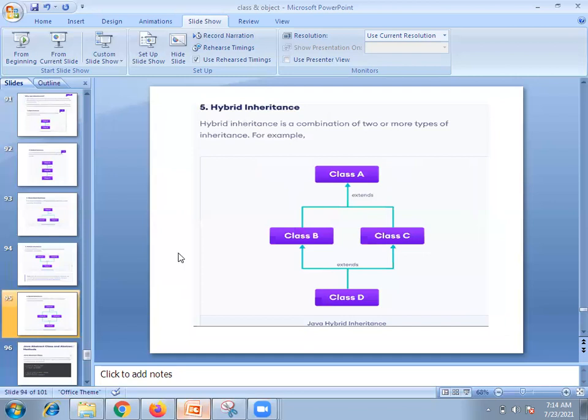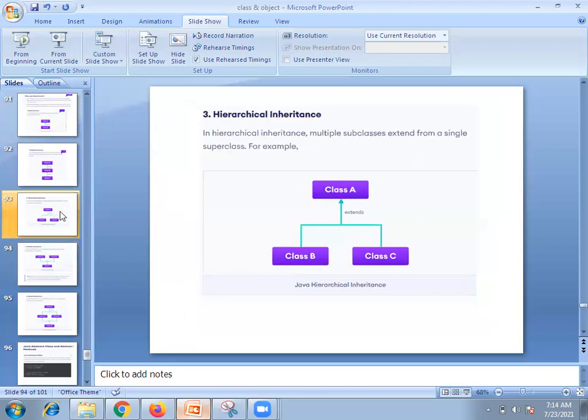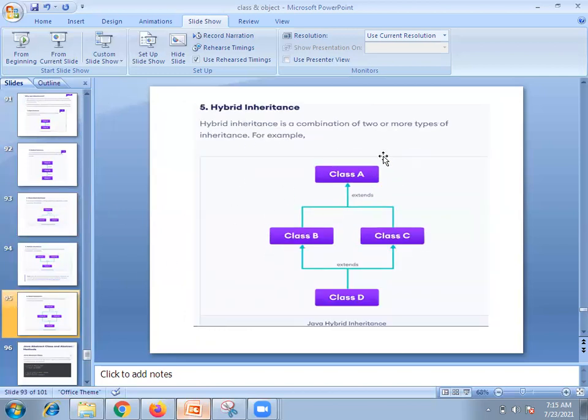Now hybrid inheritance: a combination of two or more types of inheritance. First, class A has two subclasses, class B and class C. Till here it is hierarchical.